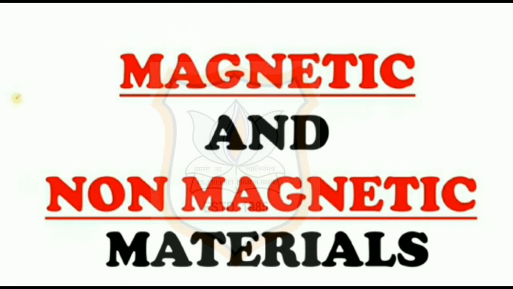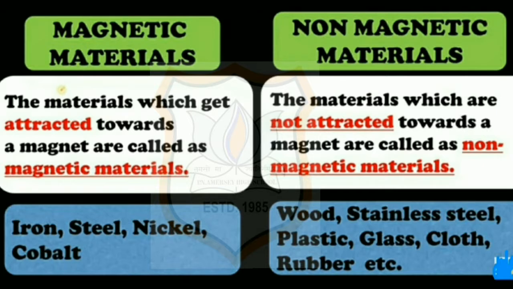Our today's topic is about magnetic and non-magnetic materials. What are magnetic materials and non-magnetic materials? Magnetic materials which get attracted towards a magnet are called magnetic materials. For example, iron, steel, nickel, cobalt.